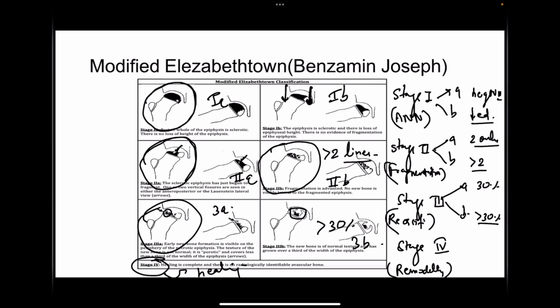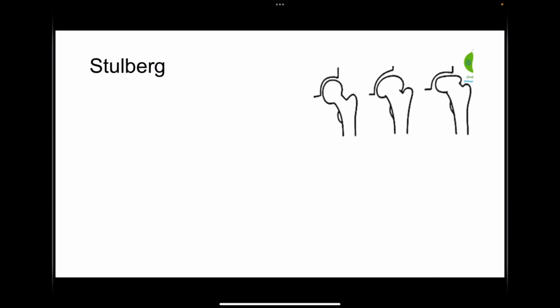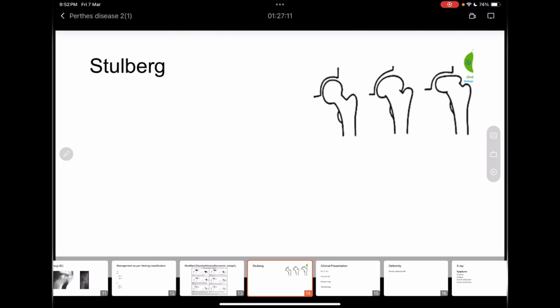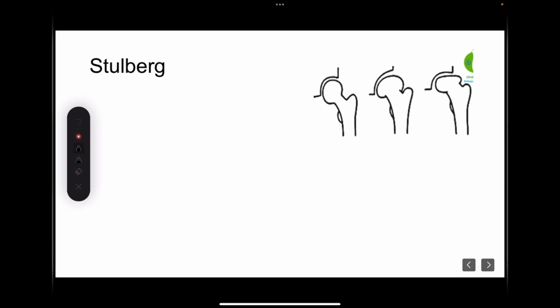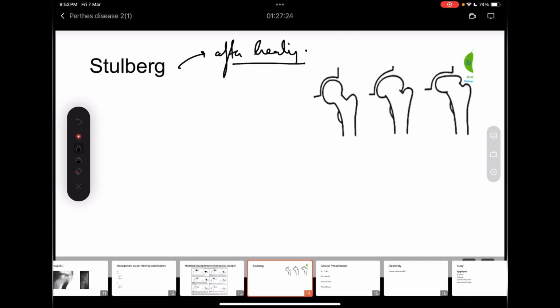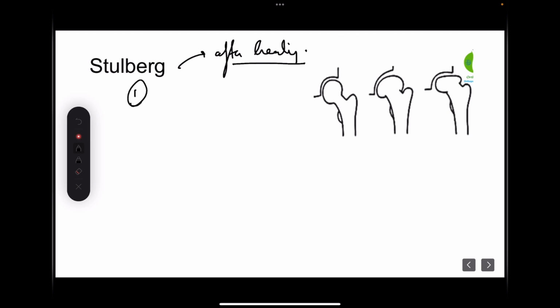And how does it help? We will be seeing in further slides. And the last classification is Stulberg. Stulberg is actually not a classification system for the active stage of the disease. It is used after healing. Once the disease has healed, we classify the hip into 5 categories. The type 1 category is when the hip appears very normal. Head is normal, acetabulum is normal. This is Stulberg type 1.